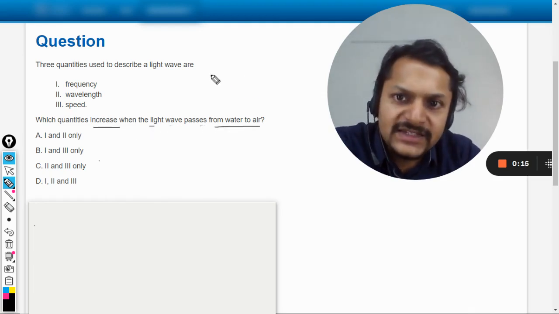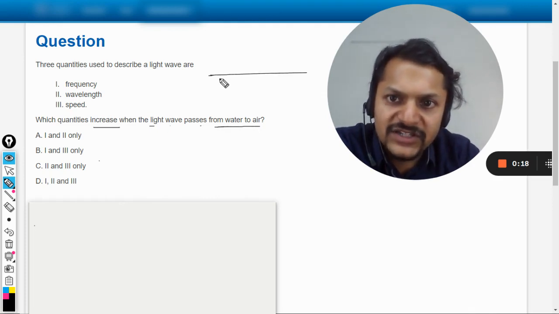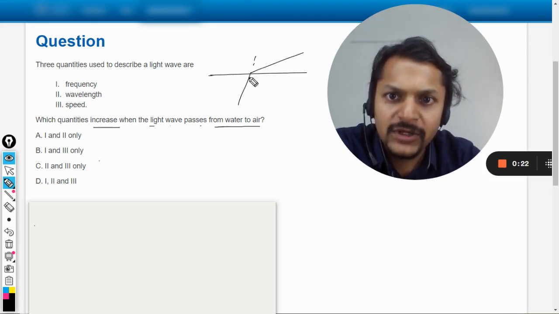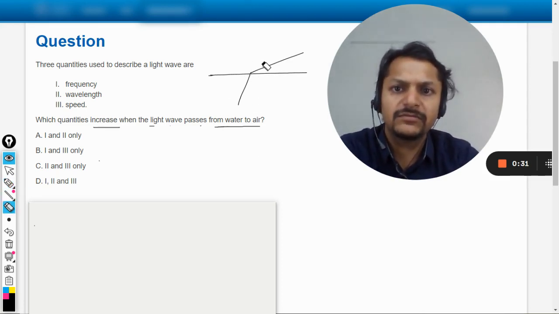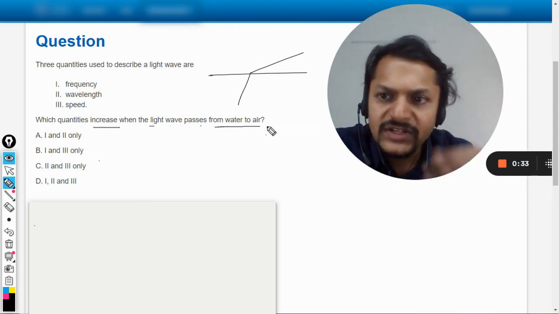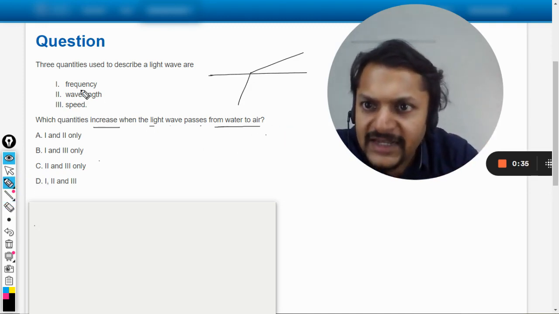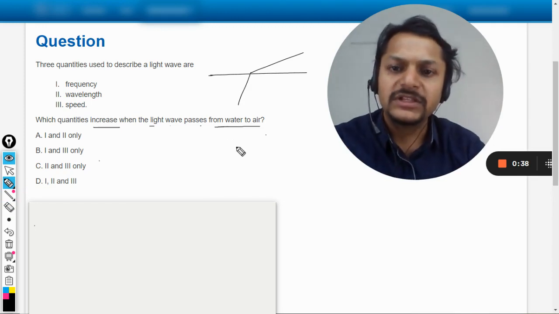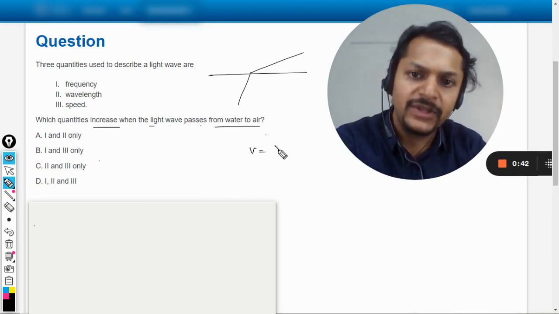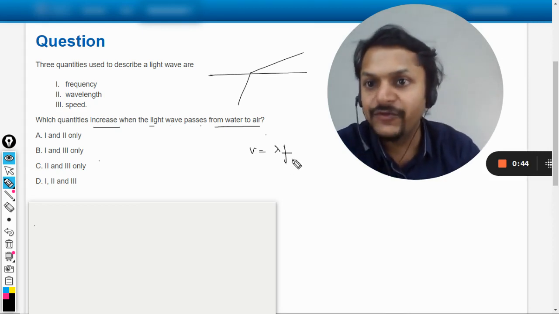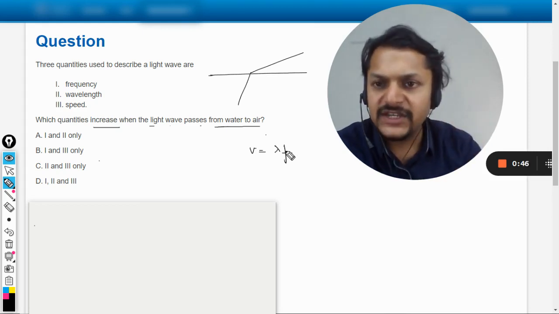So light is now, if this is water, getting out of the water and it would be moving like this. So it is going to bend away from the normal, fine. So what is going to happen? The formula that is using all these three variables is v equals lambda times f, where lambda is the wavelength and f is the frequency.